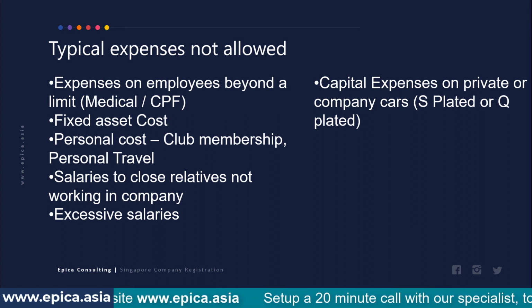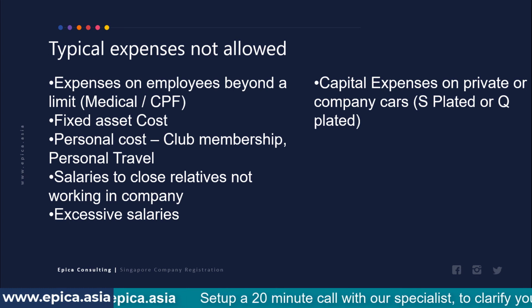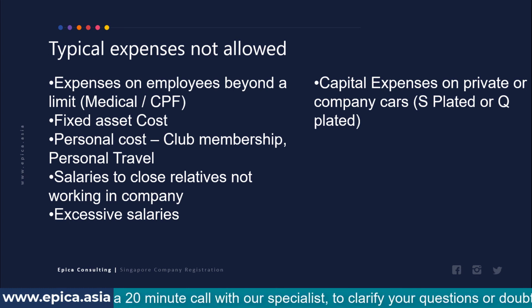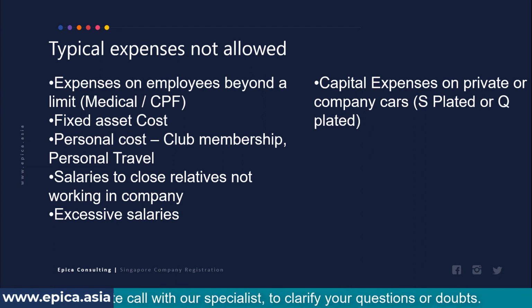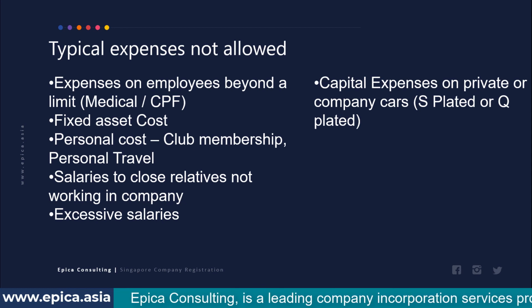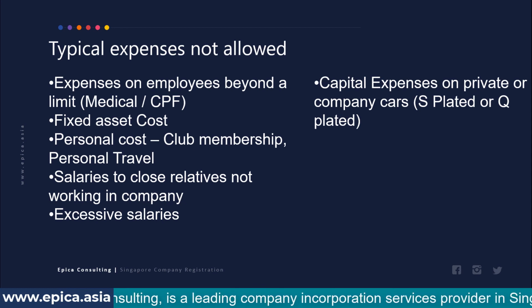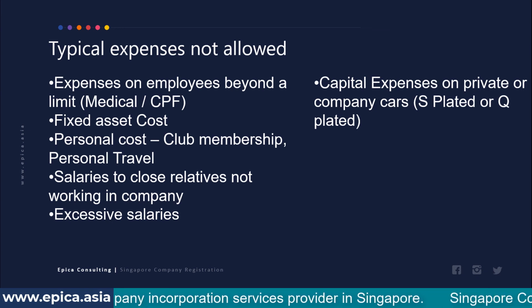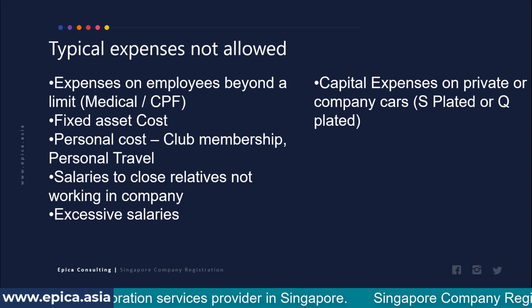So if a company buys a Q-plated car, then in that buying, they are competing with other Singaporeans who are buying cars from their personal savings for their personal use. If the company gets a tax benefit, then that equivalent benefit is not there for other people who are buying it from their personal resources. Therefore, this Q-plated car benefit, capital expenses, is not allowed. And capital expenses not being allowed means you cannot claim the depreciation.